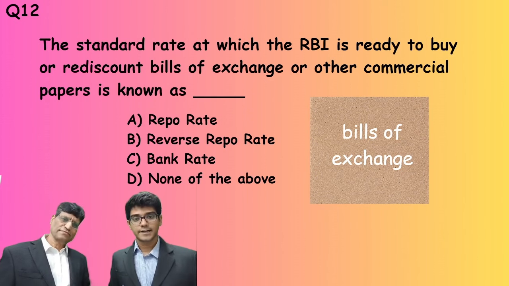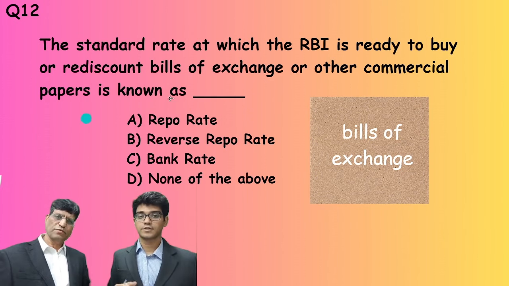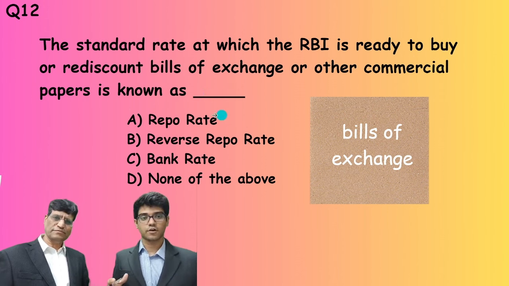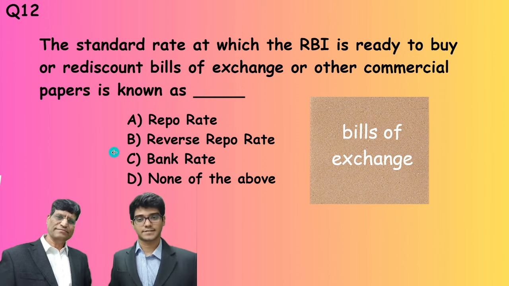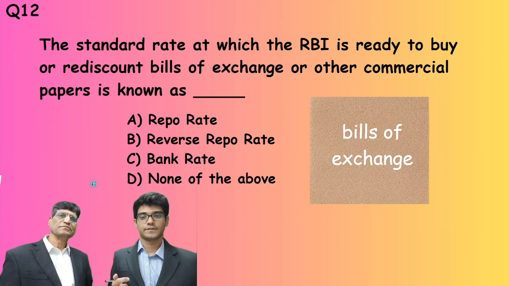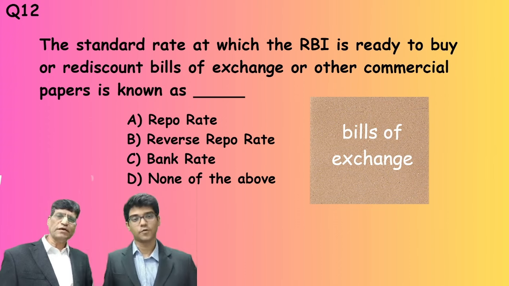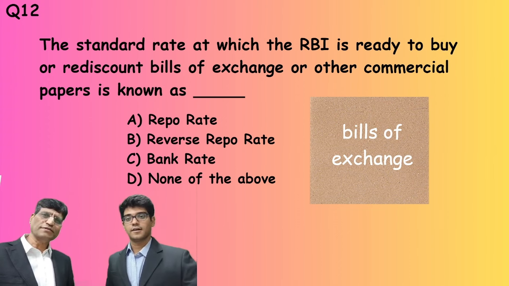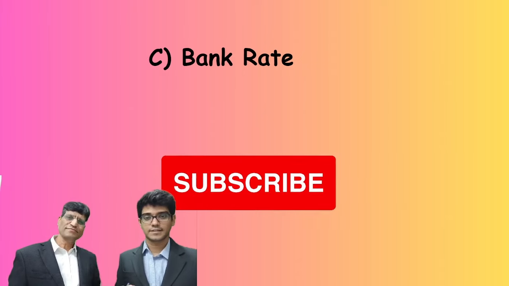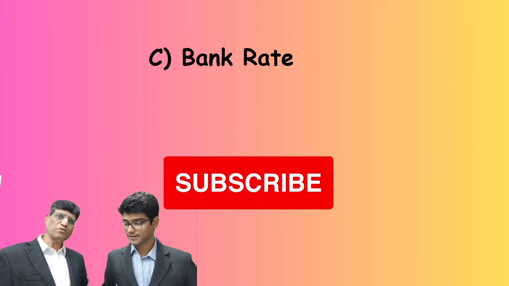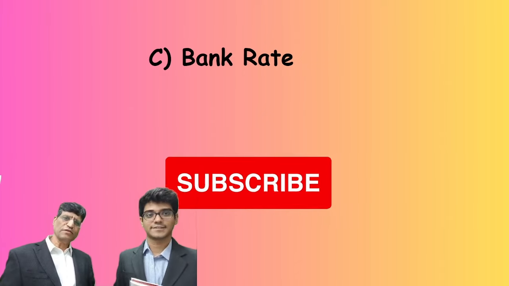The standard rate at which the RBI is ready to buy or rediscount bills of exchange or other commercial papers is known as? First option is repo rate, second is reverse repo rate, third is bank rate, and fourth is none of the above. I am marking my answer. Very good. Now I will move to the answer, and the answer is bank rate. I hope you have marked the correct answer.